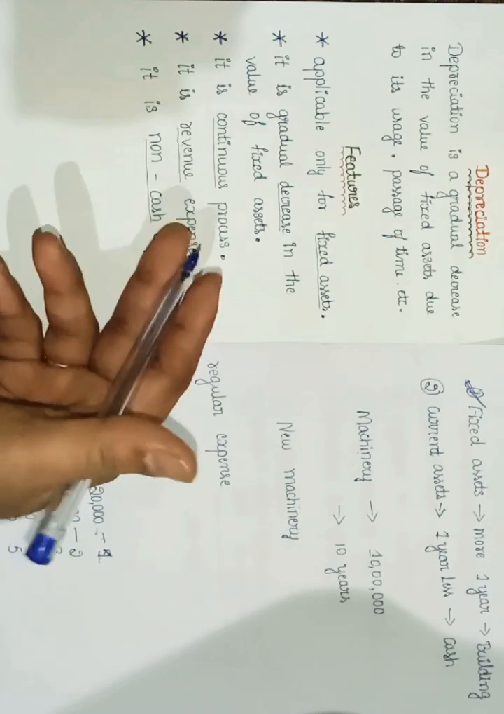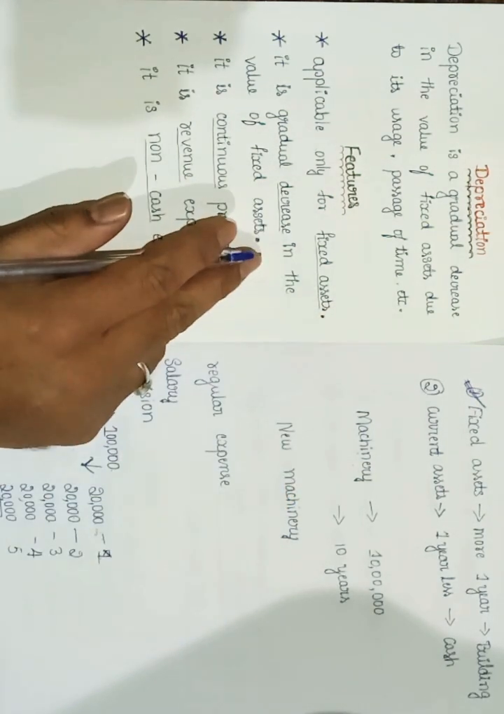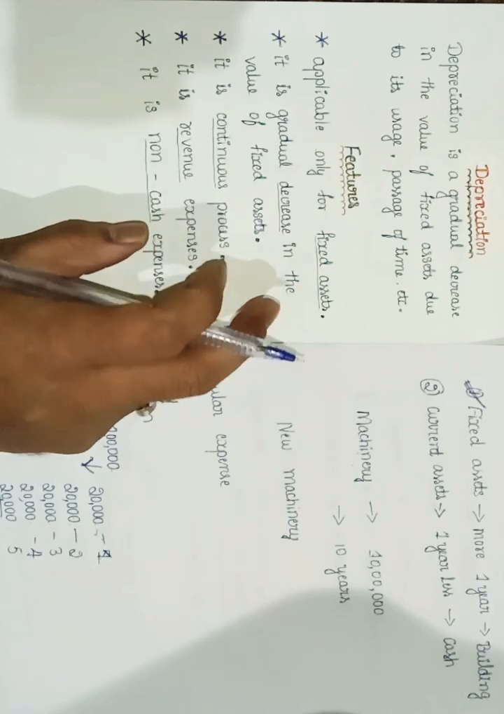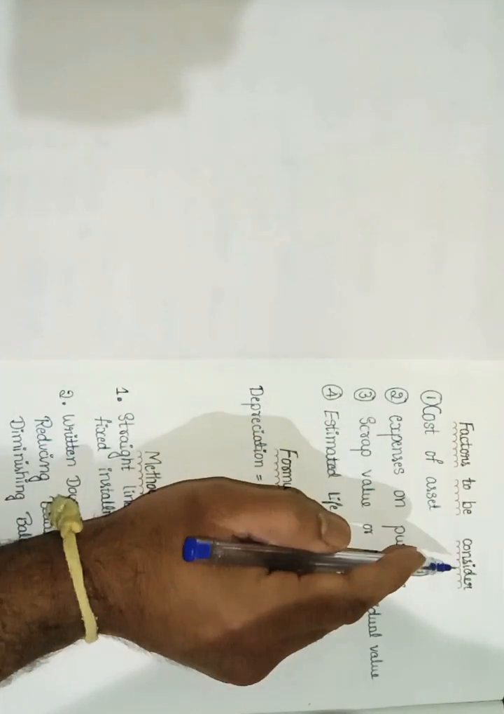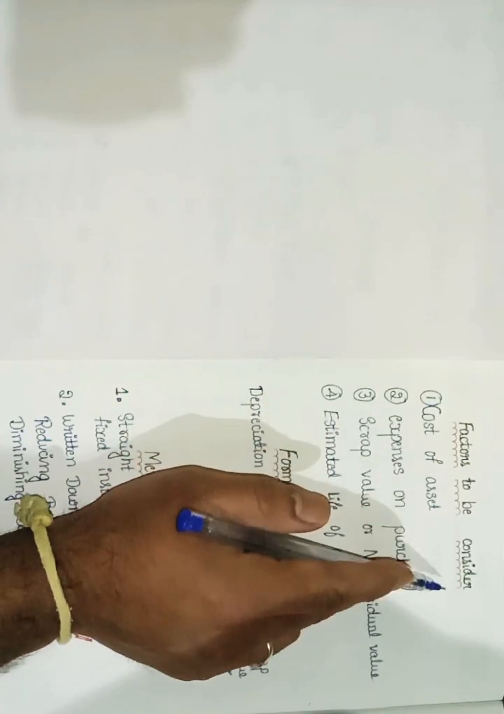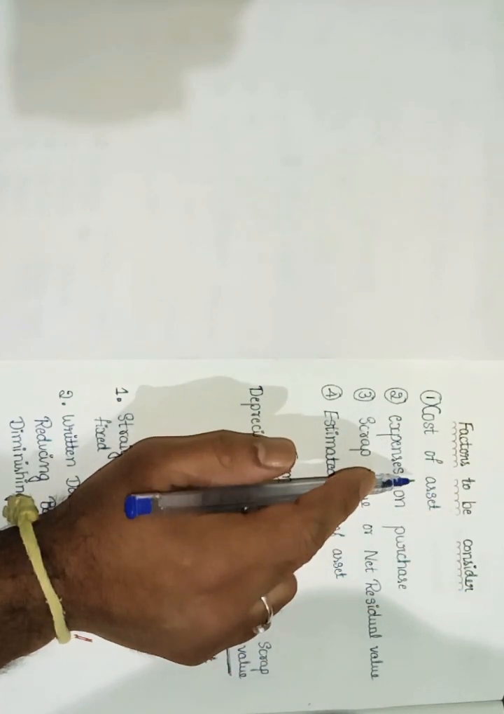Now, if I want to calculate depreciation on a fixed asset, what are the things we need to consider? Let us see. Factors to be considered while calculating depreciation. These are the things we need to consider.